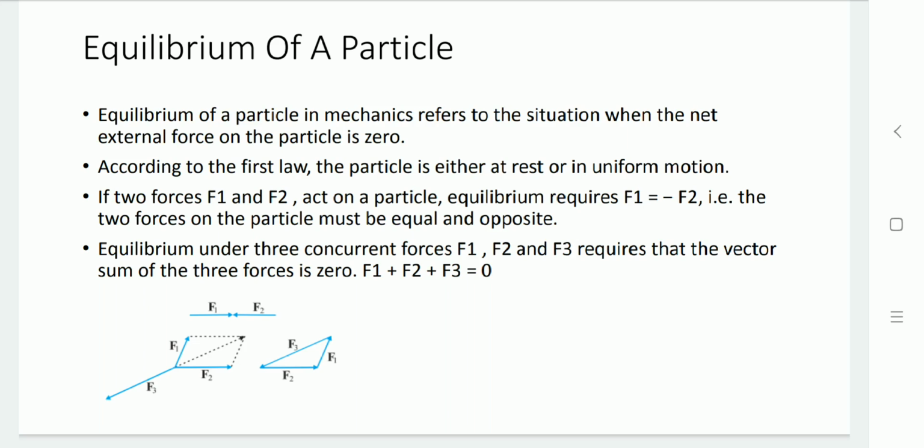Likewise, F1y plus F2y plus F3y equal to 0. And in the same manner, F1z plus F2z plus F3z equal to 0. So the resultant effect in each direction again gives you the equilibrium condition.